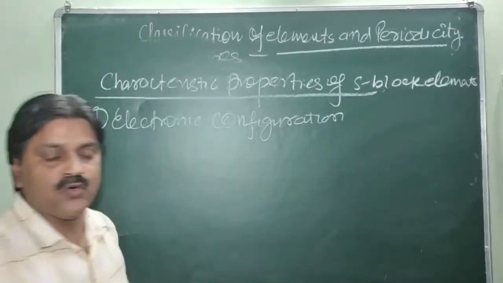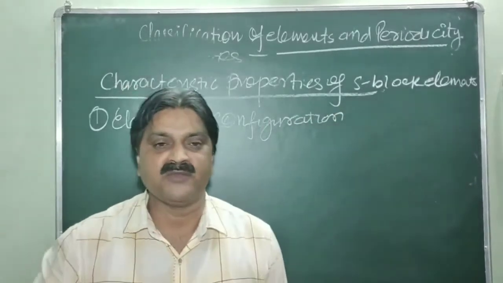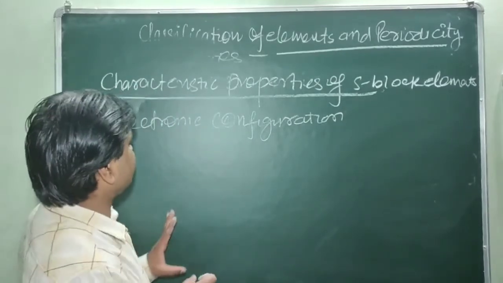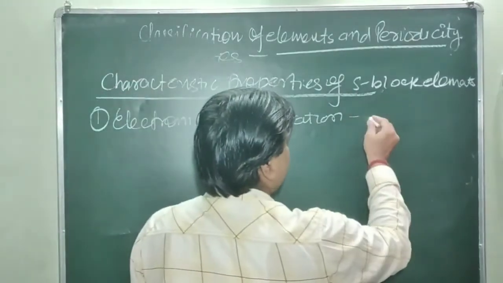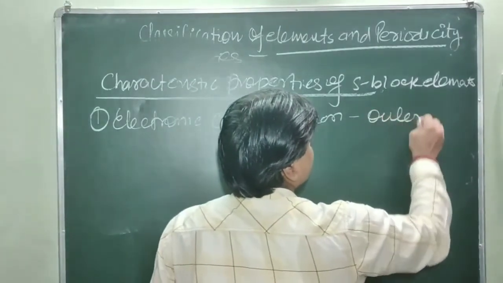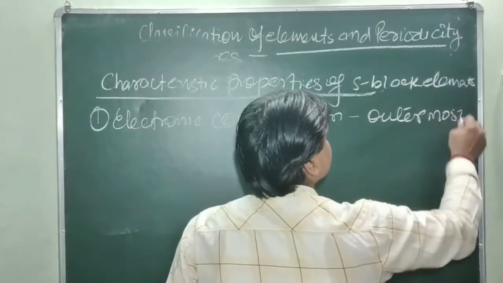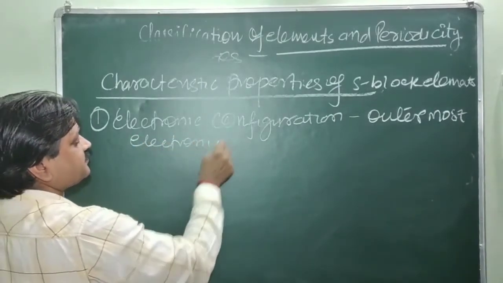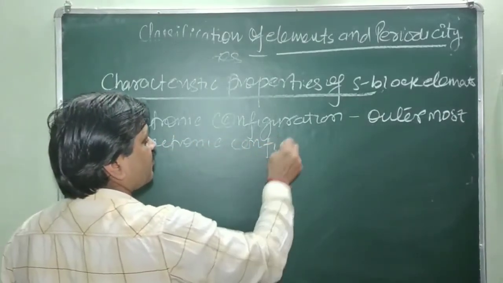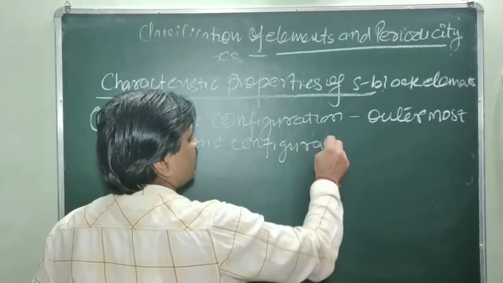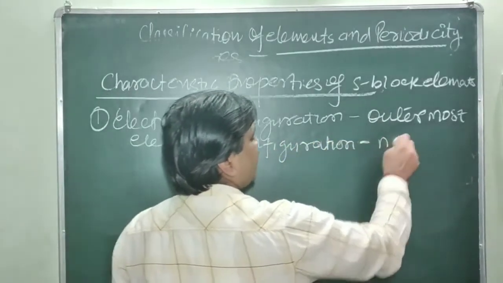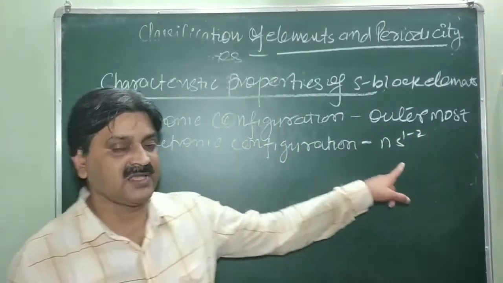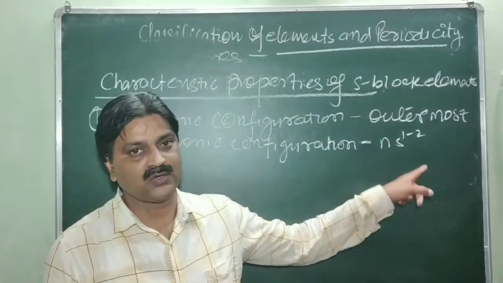Actually, there are two groups present in the s block. The s block consists of two groups, first the 1A group and second the 2A group. And the general outermost electronic configuration is ns1 or ns2. Means the last electron enters the s subshell, either one electron or two electrons.